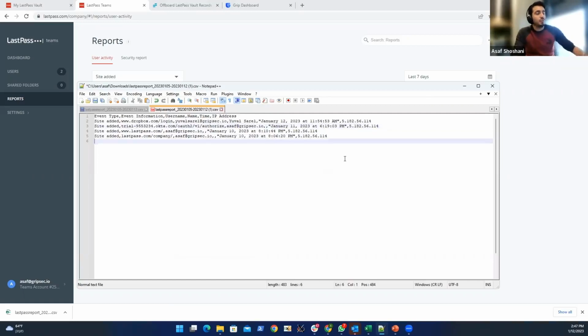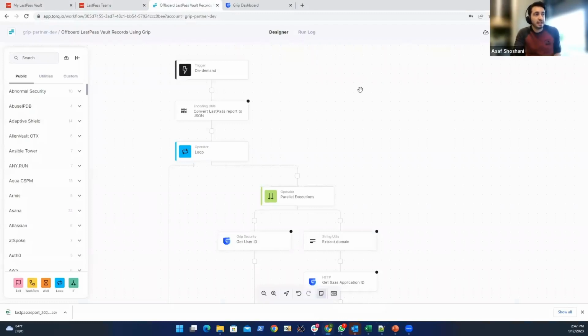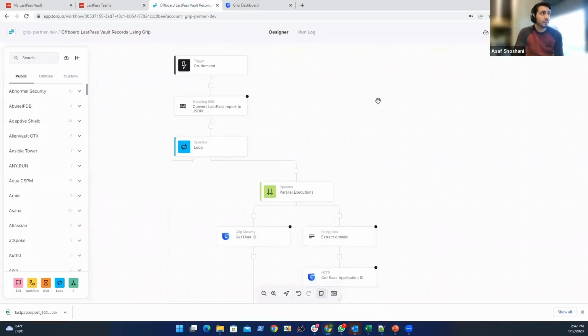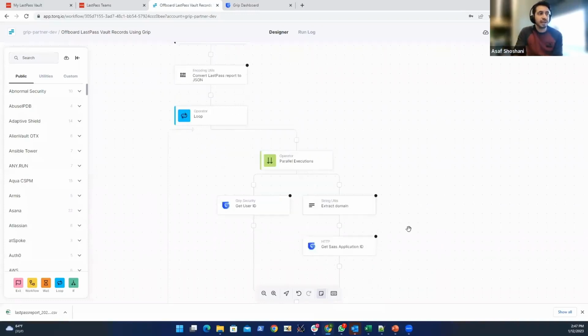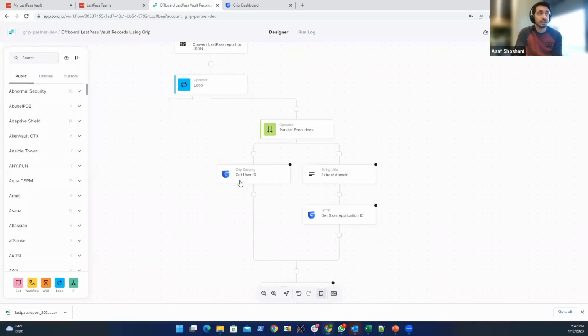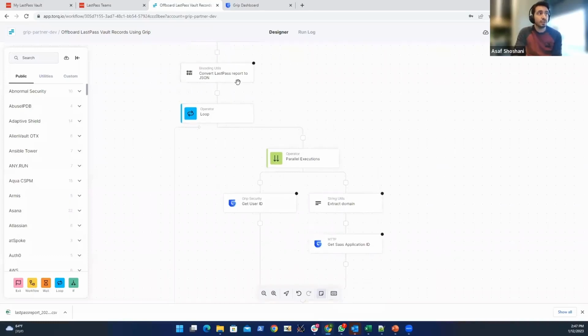etc. And having this metadata, we have pre-built a workflow inside Torque that is basically going record by record, and for each record, triggering an access removal workflow inside Grip. So the way that it works is that we are taking this CSV, entering it into the flow.